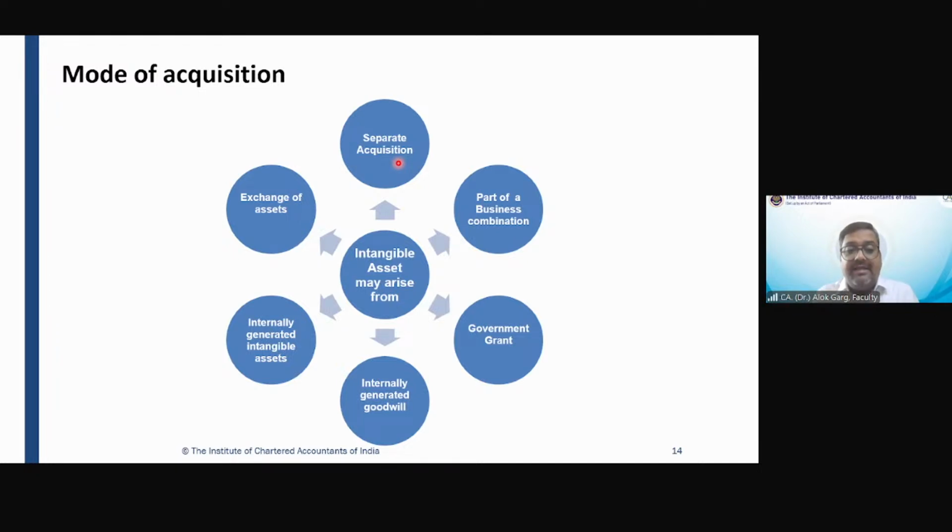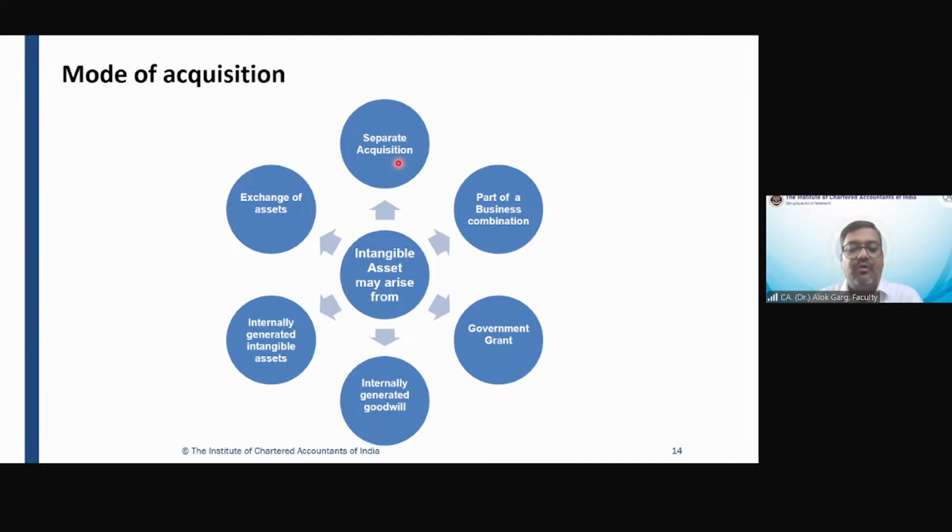You are acquiring another business, another company. Sun Pharma is acquiring Ranbaxy. Why? Not for the goodwill, but because of some intangible, some generic medicine formula. So how do we measure an intangible asset when it forms part of a business combination? We will discuss that. Then, the government is giving some intangible asset.